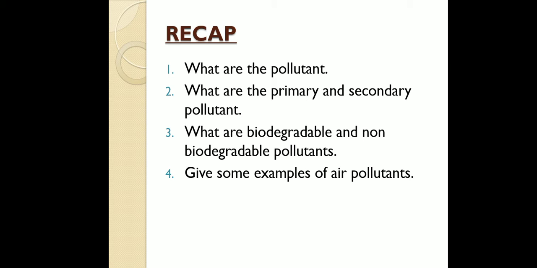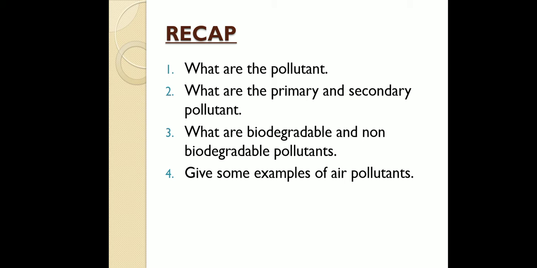Pollutant means the hazardous substance which is released from the source and causes a hazardous effect and pollution to the environment. By formation, there are two types of pollutants: primary and secondary pollutants. A primary pollutant is a substance released into the environment from the source itself. For example, whenever you burn fuel in any automobile or industry, carbon monoxide, carbon dioxide, sulfur oxides and nitrogen oxides are released into the environment. So these are the pollutants.